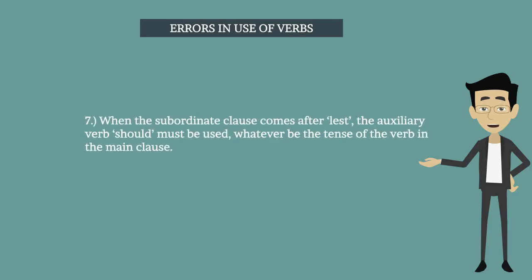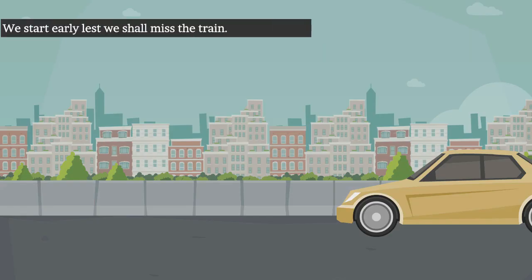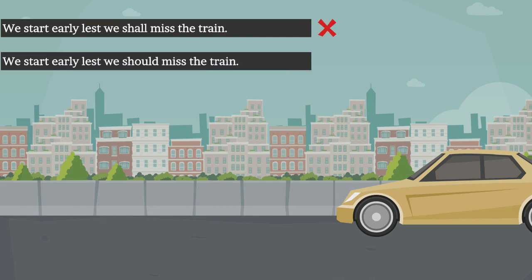When the subordinate clause comes after lest, the auxiliary verb should must be used whatever be the tense of the verb in the main clause. Let's see the example. We start early lest we shall miss the train. This is incorrect. We start early lest we should miss the train. This is correct. Eighth one.